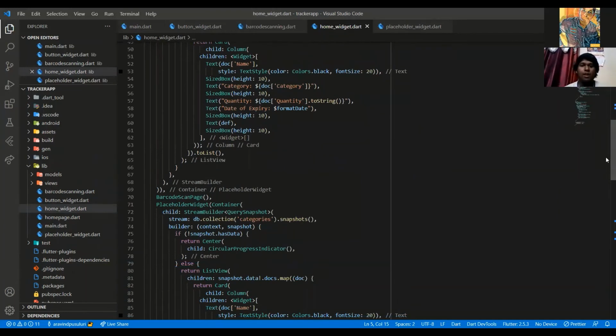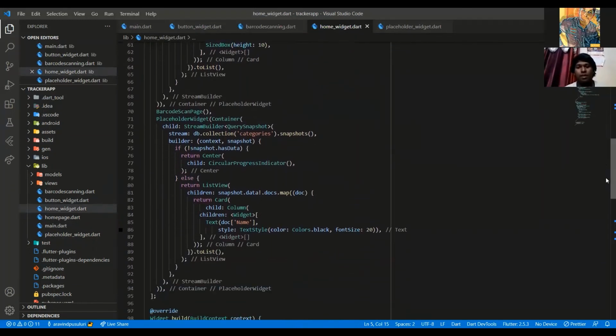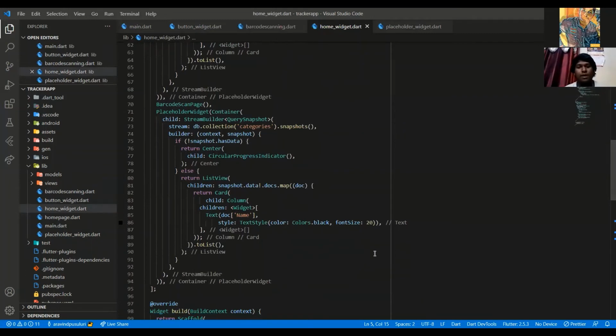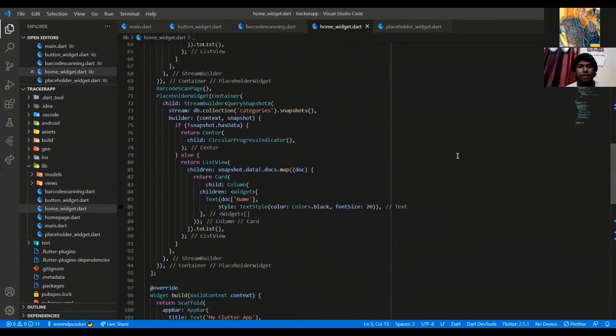Further, the entire bottom placeholder that we see for checking the items, categories, and adding a new item, all of these are configured here as well. And in the categories itself, what information has to be displayed is also configured here.